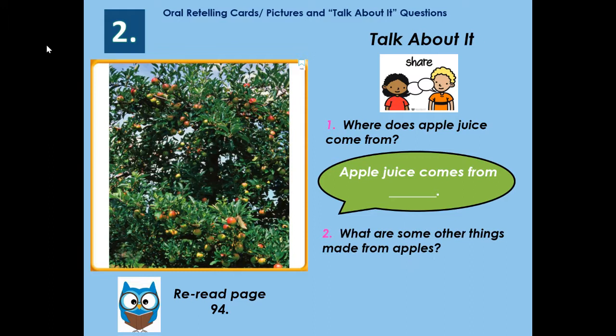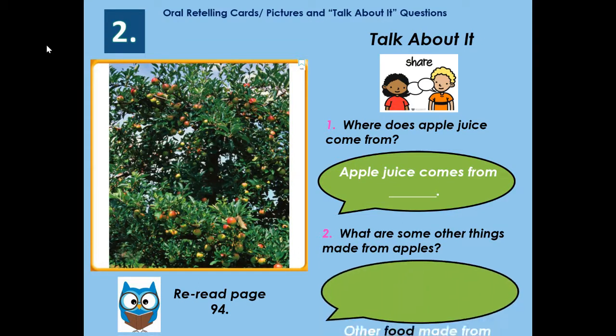Our next question, what are some things made from apples? What are some other things made from apples? So you can say other food made from apples are. Well, other food made from apples are apple pie, apple sauce, apple butter, like a jam. There's lots of things that are made from apples.